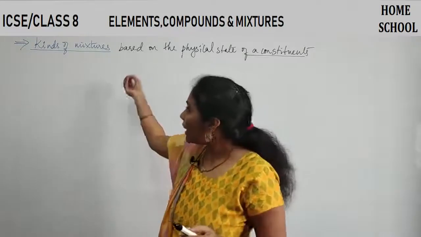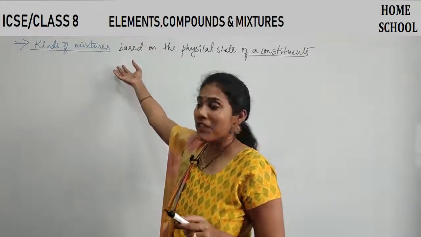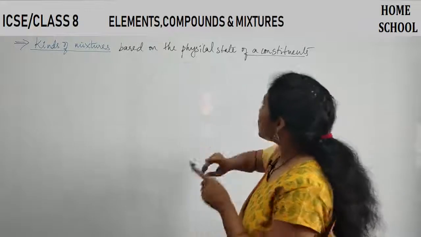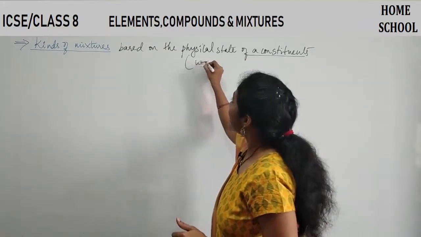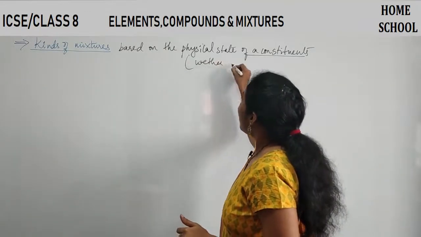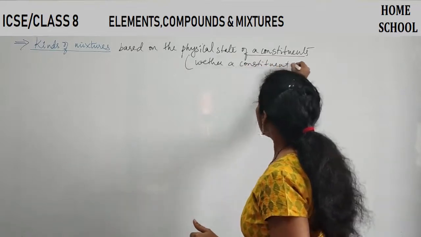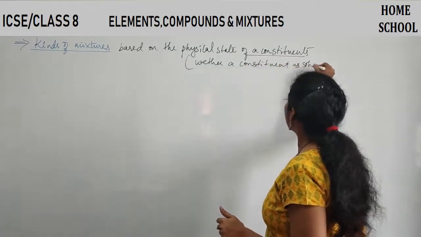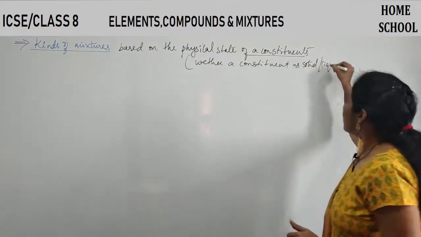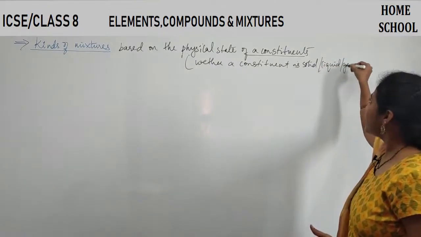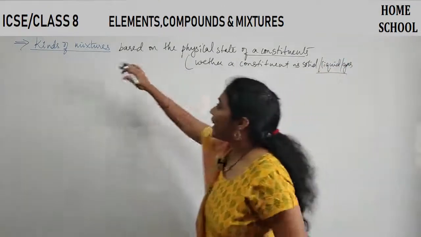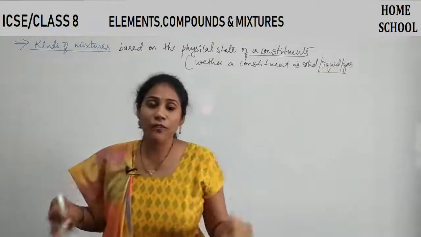Understood how we are writing different kinds of mixture? It is purely based on the physical state. That means whether a particular constituent is solid or liquid or a gas, based on this we are writing different kinds of mixture.